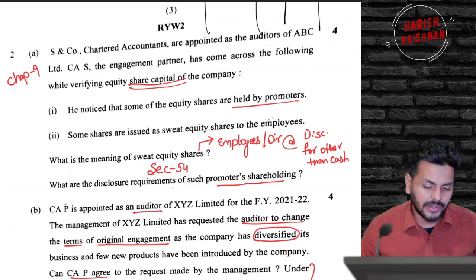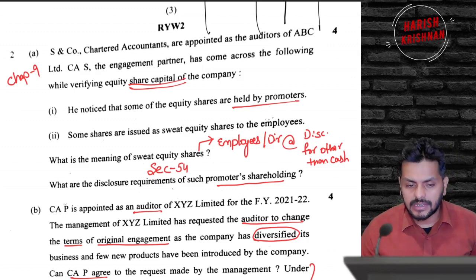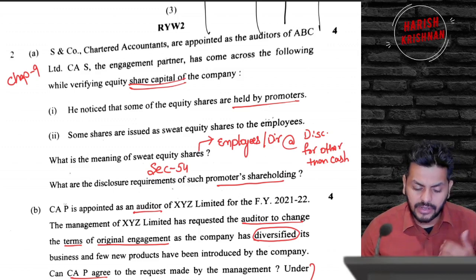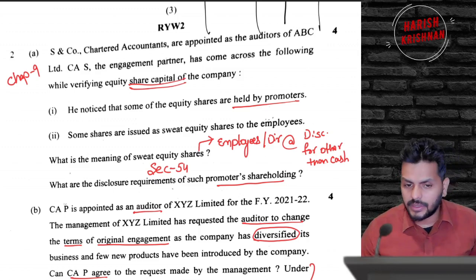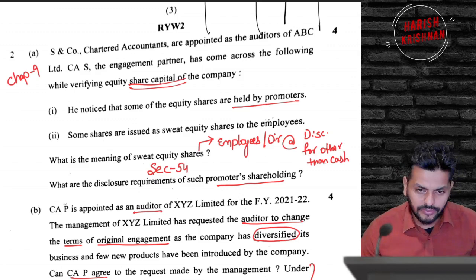I think you should write the definition. Those equity shares that are given to employees or directors at a discount or for consideration other than cash, for providing technical know-how or making available rights that they can use. So they have made some great contribution to the company, and in exchange of that, you are giving them shares. That is called sweat equity shares, section 54.